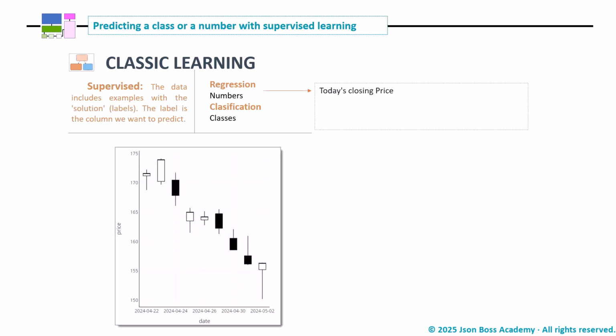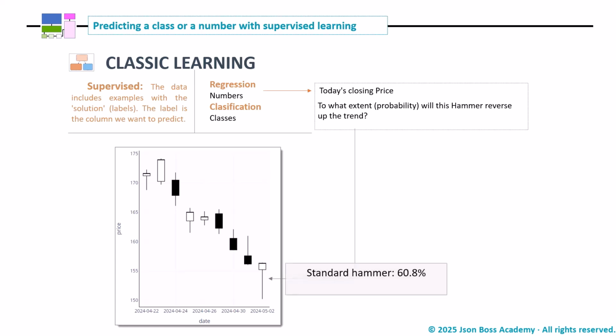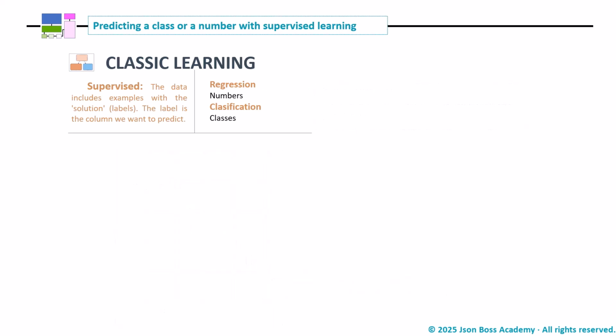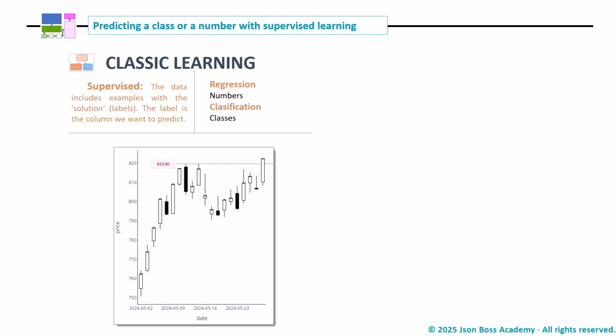Regression involves predicting a number, and therefore, we would use these algorithms to predict today's closing price. A regression algorithm would also work to train a model that assigns a probability of success or trend reversal to a candlestick pattern like a hammer. So, not all hammers work the same. A hammer, on average, reverses the price upwards approximately 60% of the time, but it is very interesting to use models to adjust the probability of each specific hammer.